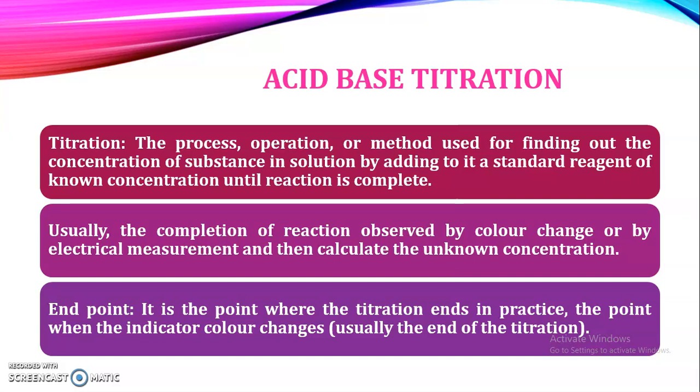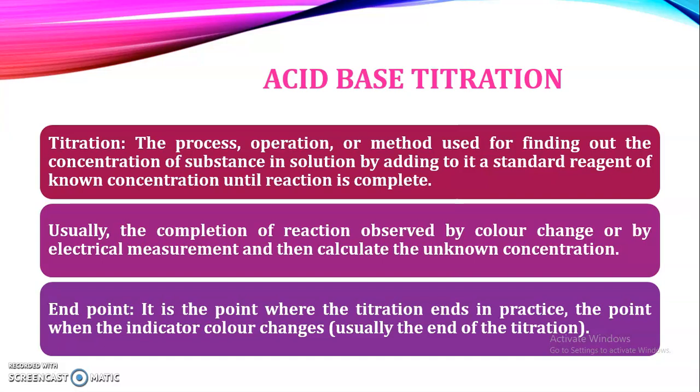Then the next definition is neutralization. Neutralization is nothing but the chemical reaction where an acid is reacted with an equivalent amount of the base, which leads to the formation of salt and water. Already we have seen this particular definition. Then the titration curve. A titration curve is the plot of the pH of the solution as a function of the volume of titrant added. We place the different volumes of the titrant on the x-axis, and we plot the changes in pH, which we will study in the different neutralization curves.